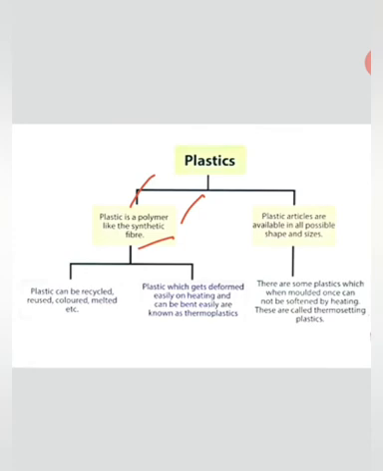Plastic is also a polymer. Polymer is a type of synthetic fiber, or synthetic fibers are made with the help of polymers. So plastic is also a polymer. Plastic articles are available in all possible shapes.